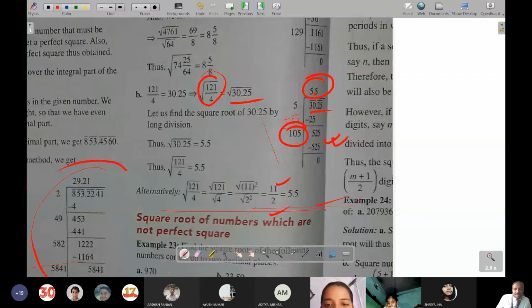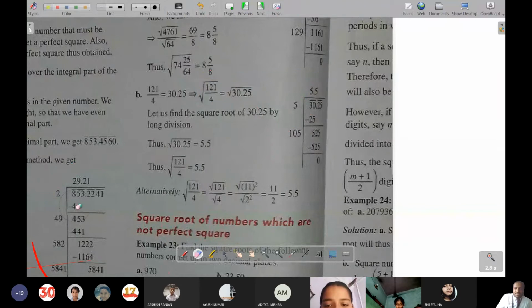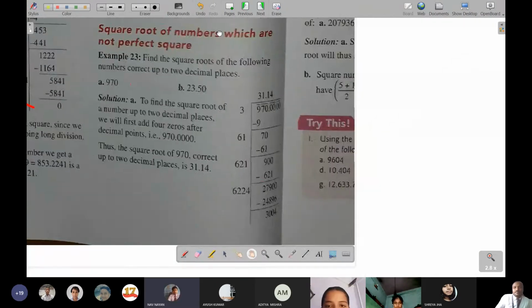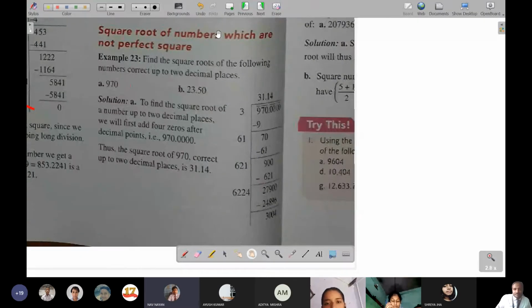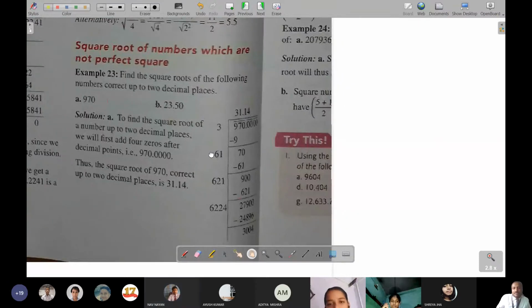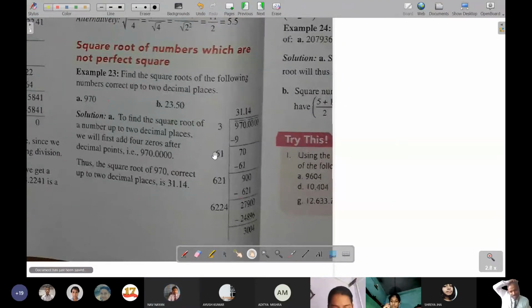Yes, you can see last it has been said that alternatively this can be done like this also, as it has been done in the last. It's also a process, not directly. You can see it has been shown by separating the root, then it has been shown that this is the square of this, then 11 by 2, then 5.5, directly not written as 5.5. Yes, sir. But in this method, sir, the square root of 121 is not found. It is known to us. Yes, that's why I had said we can remember up to 20 squares, so that it will not be a difficulty for us.